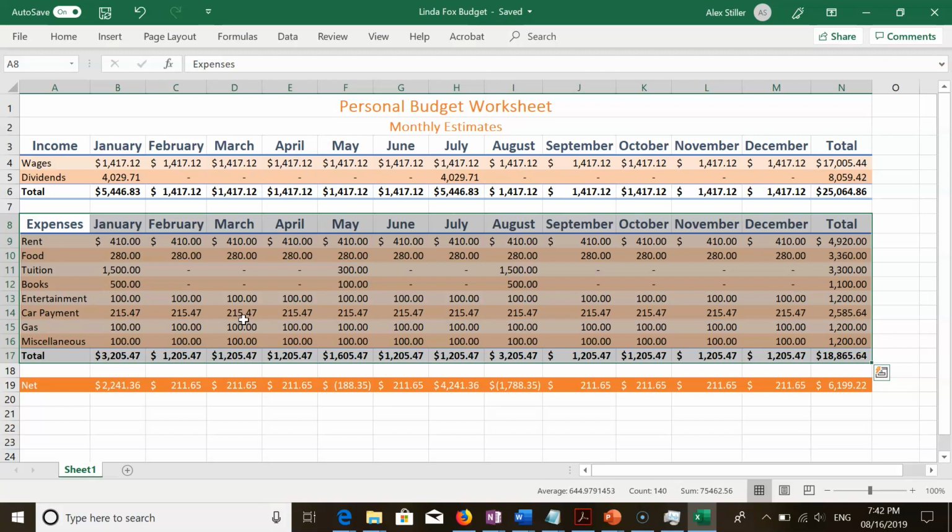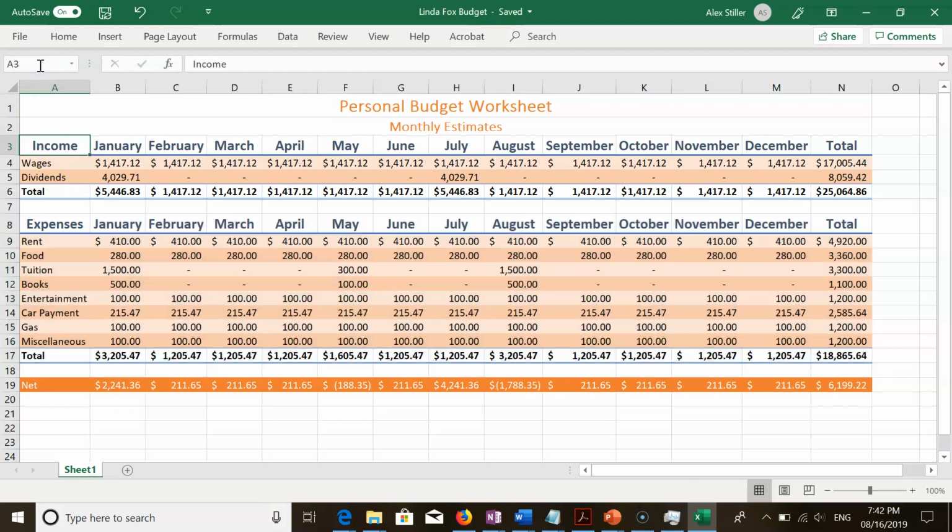Step 1 on page EX32, to use the name box to select a cell. Click the name box in the formula bar and then type A3 as the cell you want to select. By the way, uppercase or lowercase is not important for a cell reference. So we can type in A3, either way is fine. Then on page EX33, step 2, press the Enter key to change the active cell in the name box and make cell A3 the active cell. So you can see that again, replacing whatever's in the name box with A3 and then Enter.